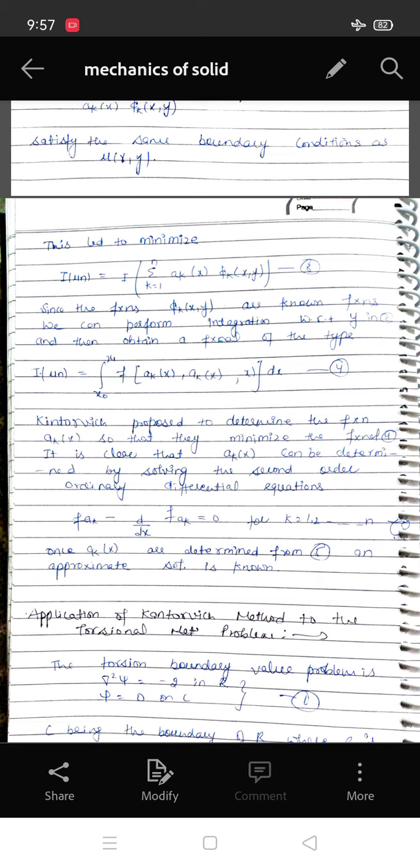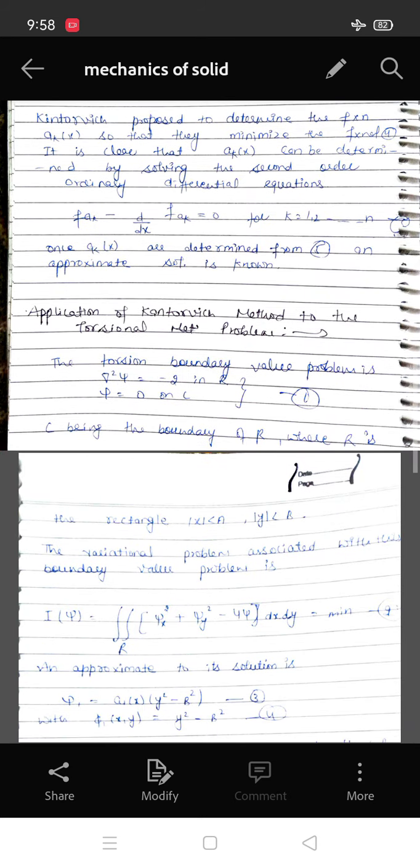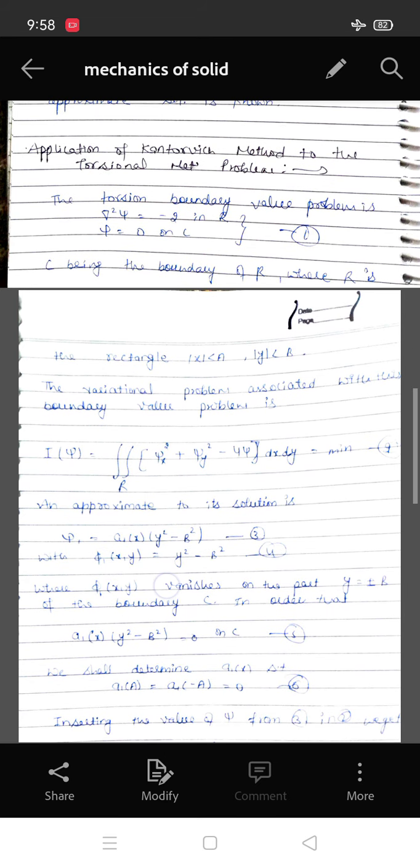It is clear that a_k(x) can be determined by solving the second order differential equations F_ak minus d/dx F_ak' equals 0. Once a_k(x) are determined from the fifth equation, an approximate solution is known. Now, application of the Kantorovich method to the torsional problem.